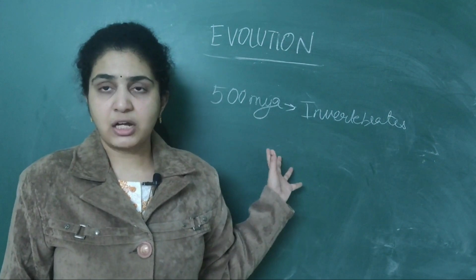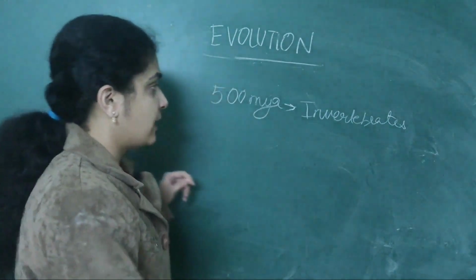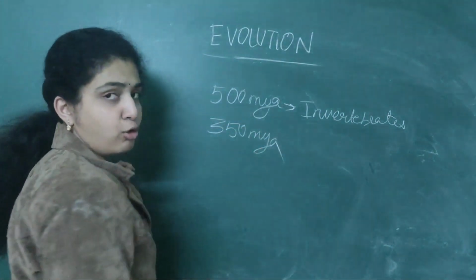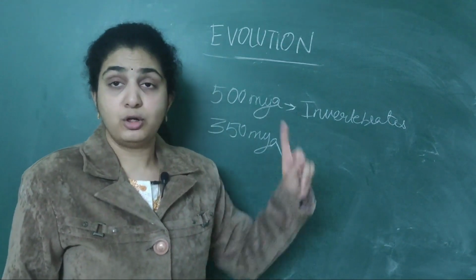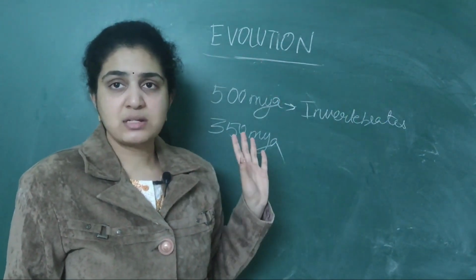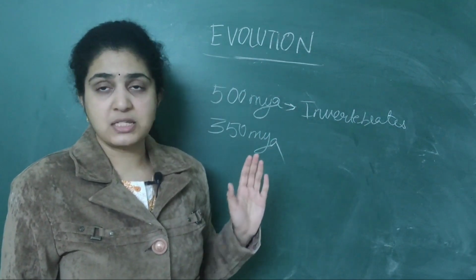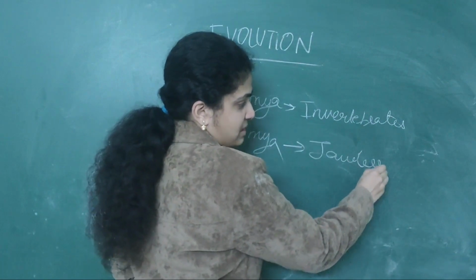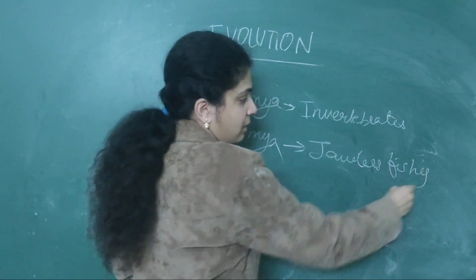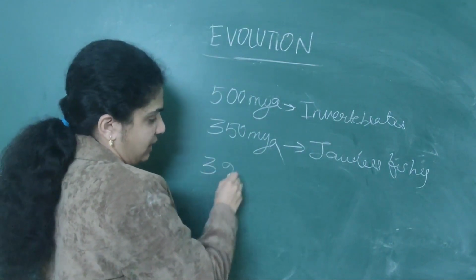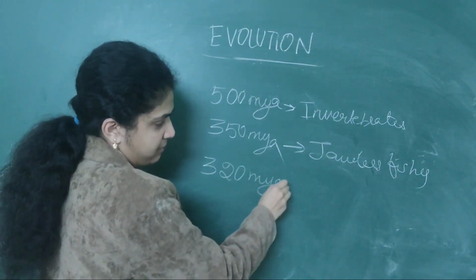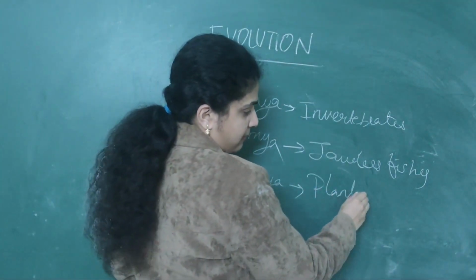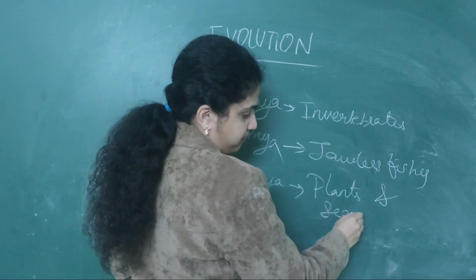Later, after invertebrates, what came into play was around 350 million years ago. I want you all to remember these years because they are important. 2000 million years ago, cellular forms first started. 500 million years ago, invertebrates. 350 million years ago, jawless fishes were seen. Then around 320 million years ago, seaweeds as well as plants were seen.